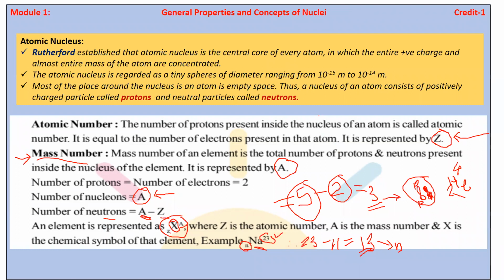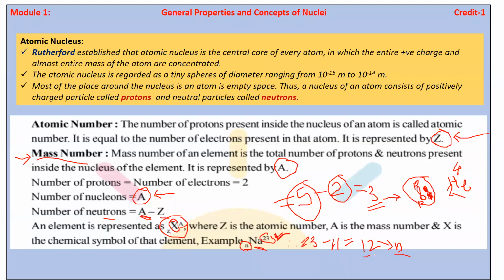Oh, sorry. Absolutely right. That is 23 minus 11, which is 12. So the neutron number is 12 and the mass number indicates 23.